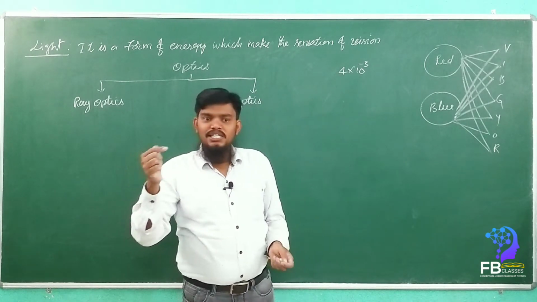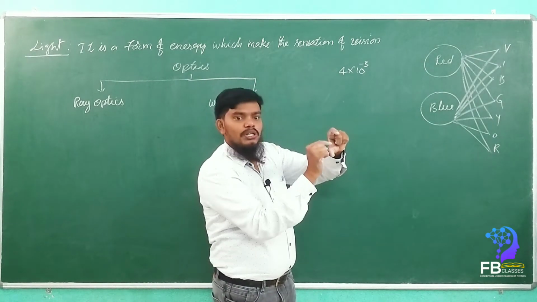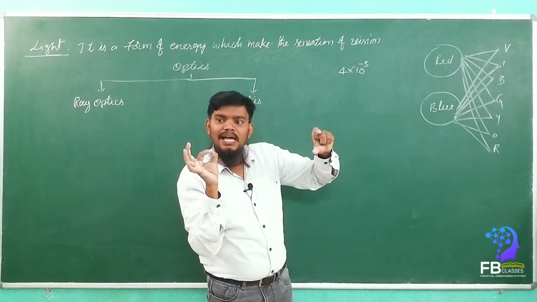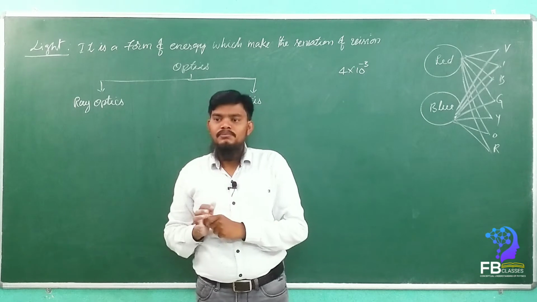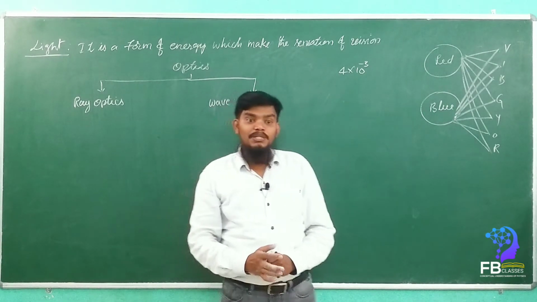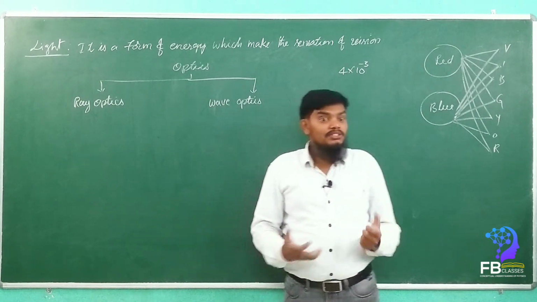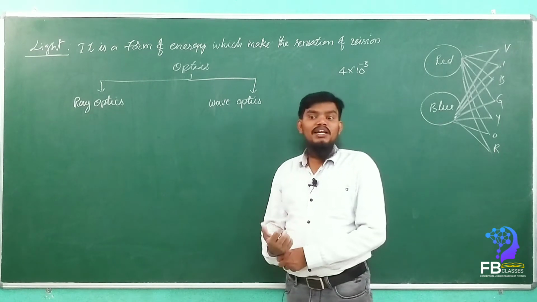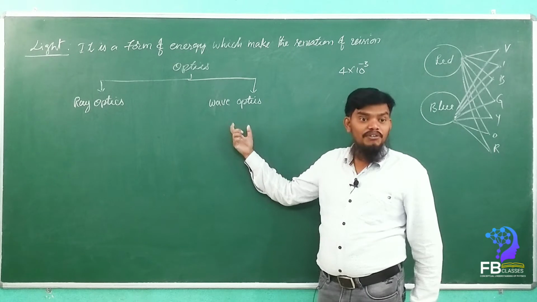For example, if you take a needle and make a very small hole in the paper, comparable to the wavelength of the light, then when light passes through that small hole, it will not act in a normal way, it has a different unique behavior. That behavior of light we learn under wave optics.